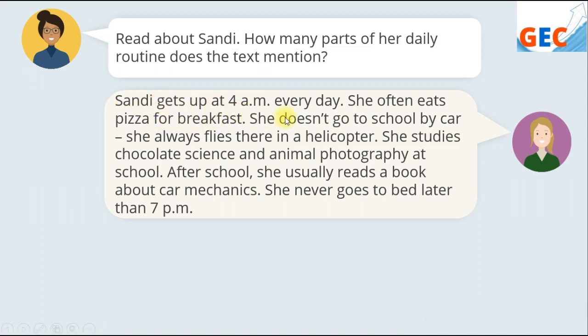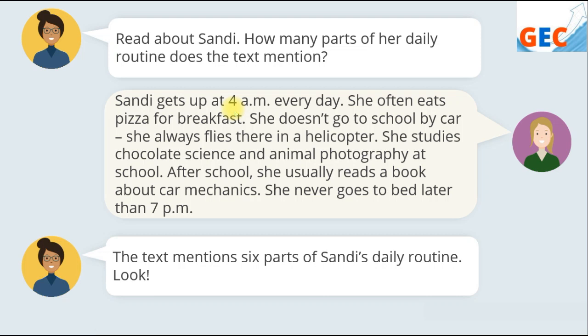First, it looks like there are 6 parts of her daily routine. The first is gets up at 4 a.m. every day, and then she often eats pizza for breakfast, and she always flies there in a helicopter.